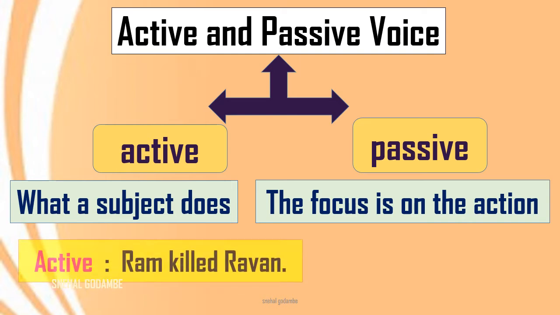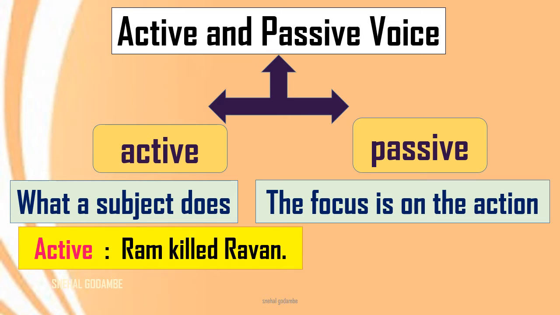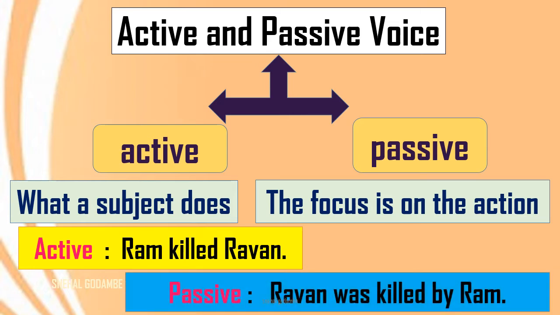Okay. We will take one more simple example here. Ram killed Ravan. This is active voice. Directly, the action has been taken by the subject. And in passive, how can we frame the sentence? Ravan was killed by Ram. See here, now how we have changed the subject.